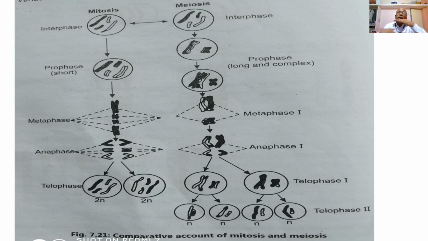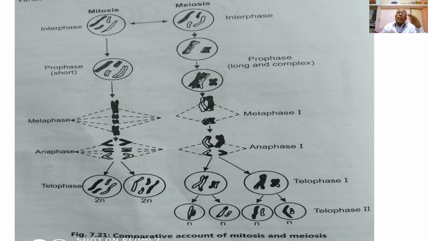Then the chromosomes are arranged along the equatorial plane during metaphase 1, and the homologous chromosomes, which are separated after the process of crossing over during pachytene or diplotene, are then pulled away from one another during anaphase 1.